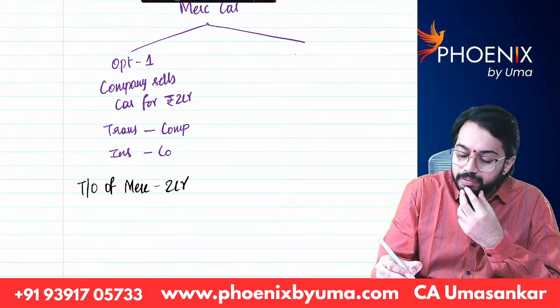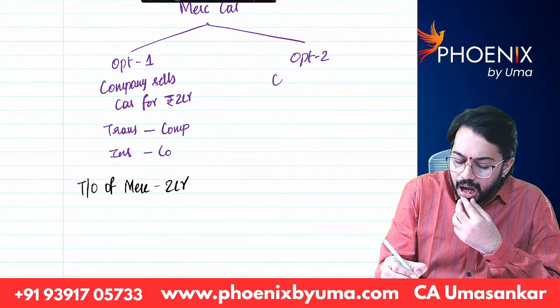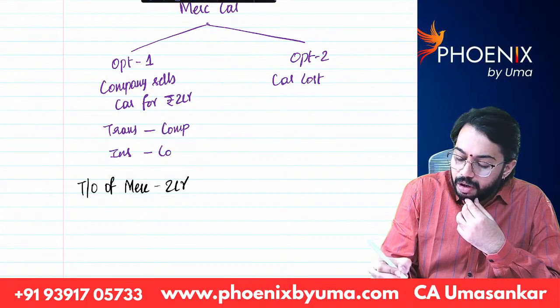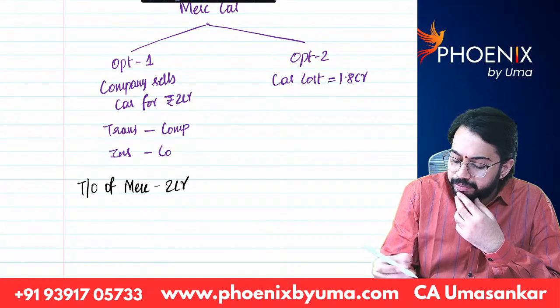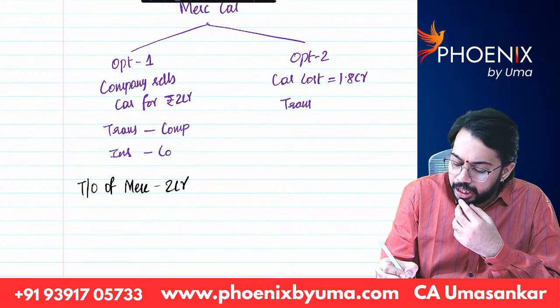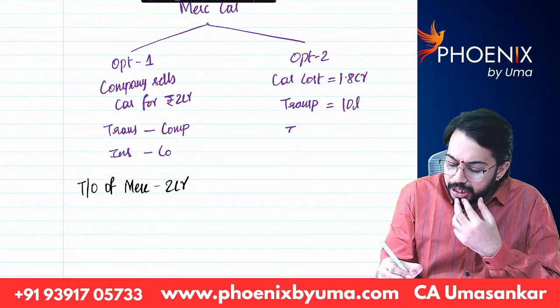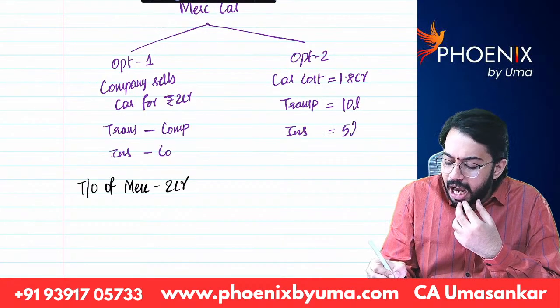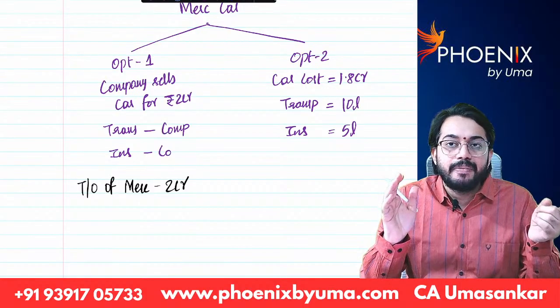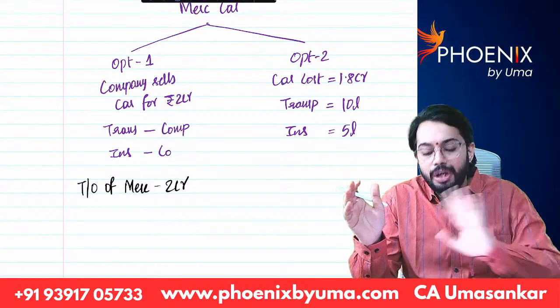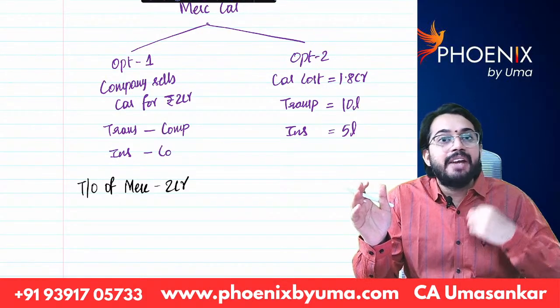Option 2, let's say the car cost is 1.8 crore, transportation is 10 lakhs, insurance is 5 lakhs. I told Mercedes, don't pay transportation, don't pay insurance, I will pay.